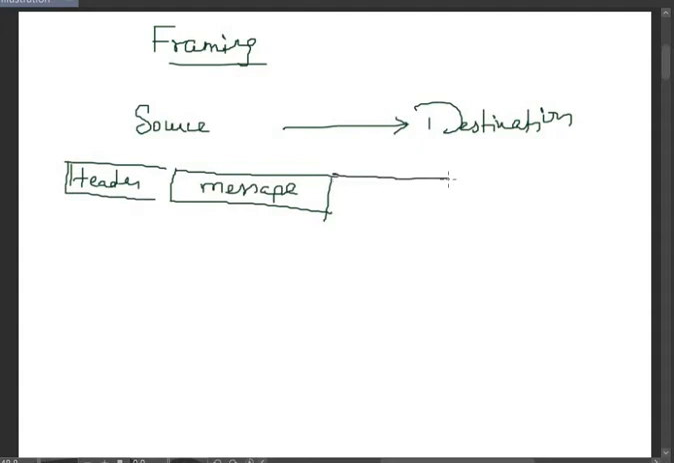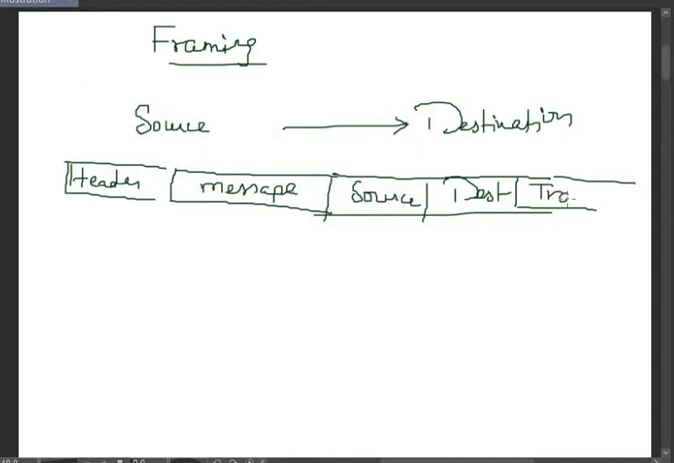Then it gives the source address, then the destination address, and finally a trailer is also added. So this entire sequence is transmitted from the source to the destination. So this is known as a frame.